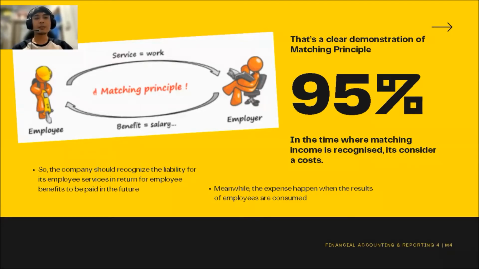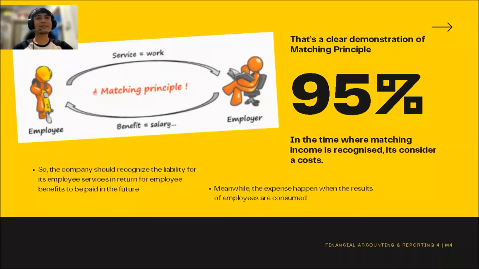So the matching principle here means that it requires the revenue and any other related expenses to be measured together in the same reporting period itself. That is where we call it the matching principle.